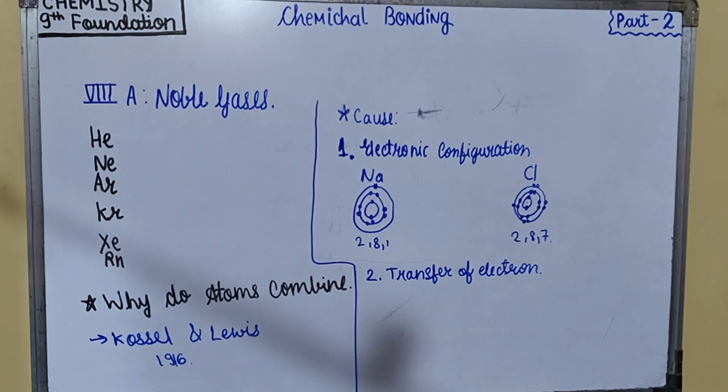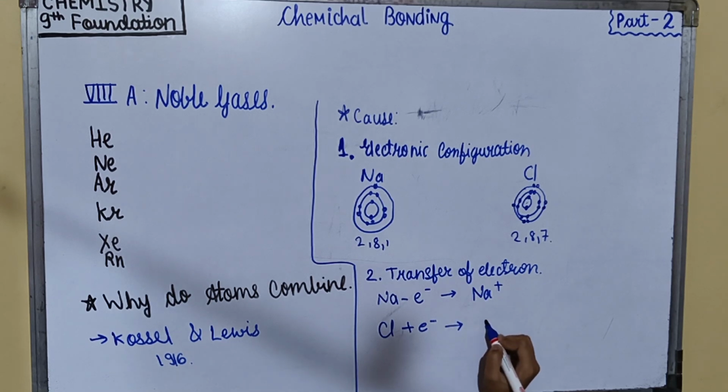After transfer of the electron, the sodium atom gets converted to a sodium ion. That means Na minus 1 electron gives Na plus. The chlorine atom gets converted to the chloride ion. That means Cl plus electron gives Cl minus.